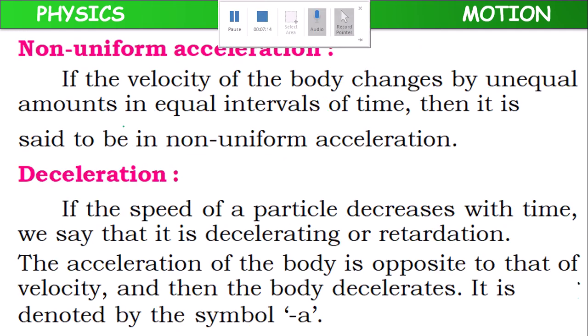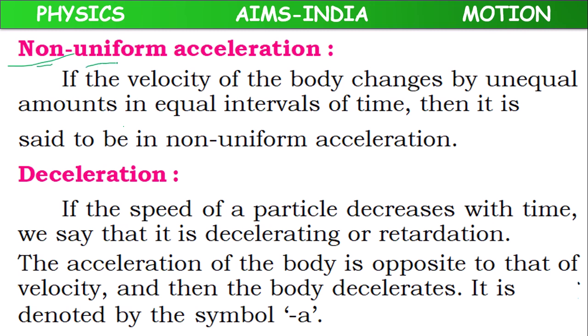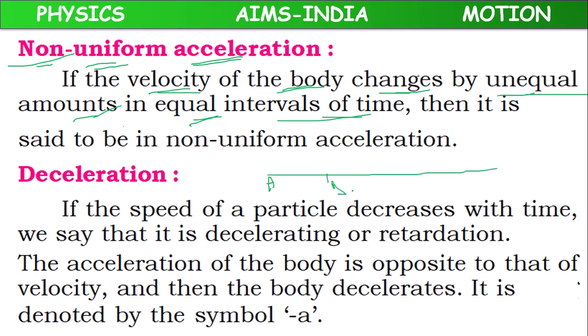Next one. So non-uniform acceleration. If the velocity of a body changes by unequal amounts in equal intervals of time, suppose points A, B, C, D, E are there. Here the time gap is 10 seconds, 10 seconds, 10 seconds, 10 seconds.